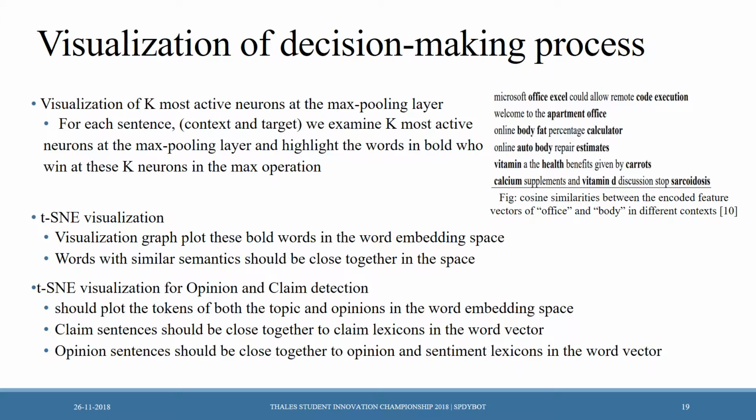t-SNE visualization, which is t-distributed stochastic neighbor embedding. The visualization graph plots these bold words in the word embedding space. Words with similar semantics should be close together in the space. For t-SNE visualization for opinion and claim detection, it should plot the tokens of both the topic and opinions in the word embedding space. Claim sentences should be close together to claim lexicons in the word vector space. Opinion sentences should be close together to opinion and sentiment lexicons in the word vector space.